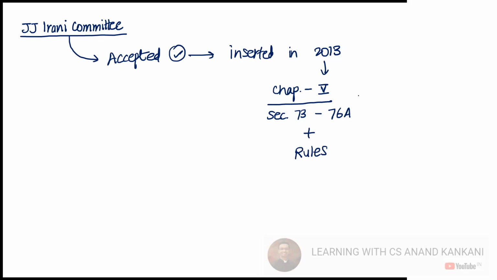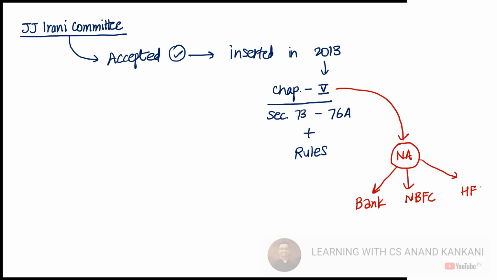Makes sense? However, you again have an exception here. This chapter 5 is not applicable to a banking company, it is not applicable to an NBFC, and it is also not applicable to a housing finance company. So for these three companies, chapter 5 is not applicable. For others, it is definitely applicable.